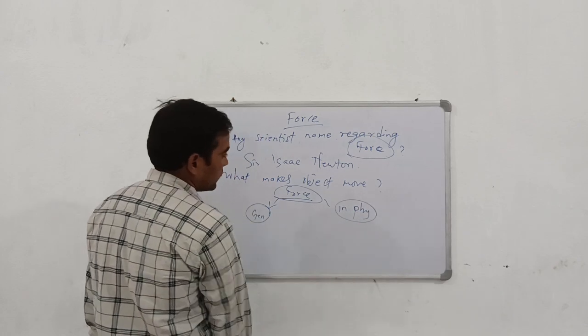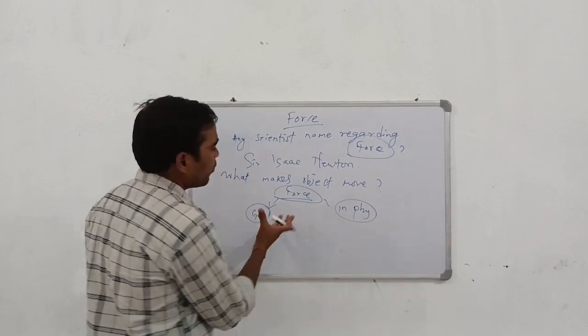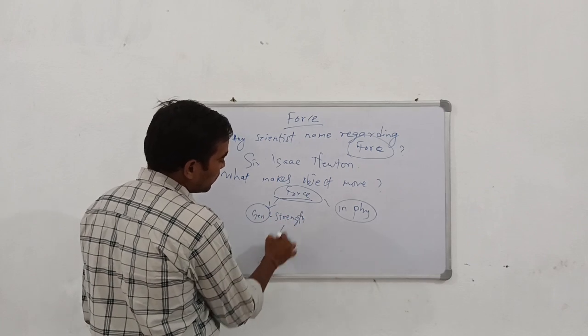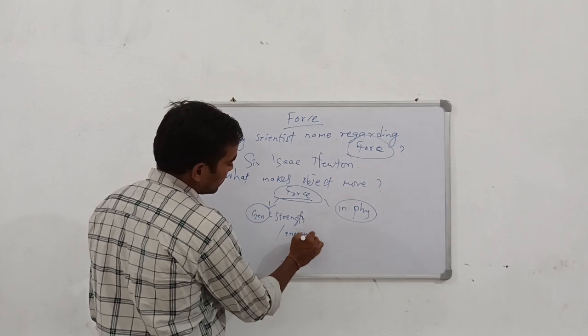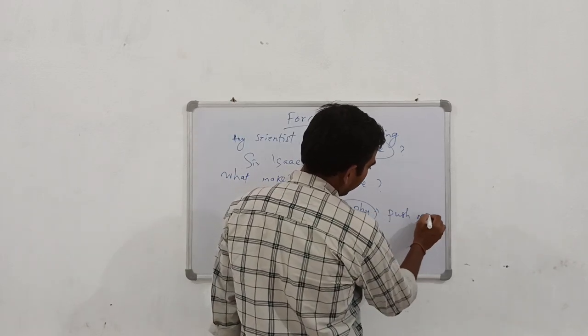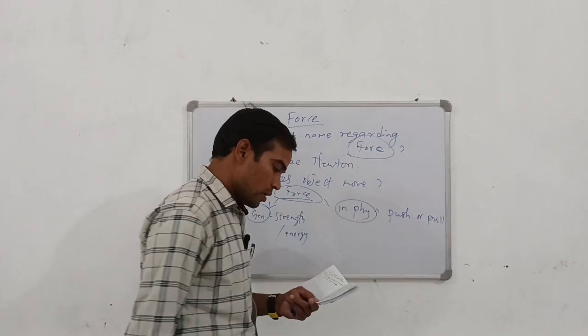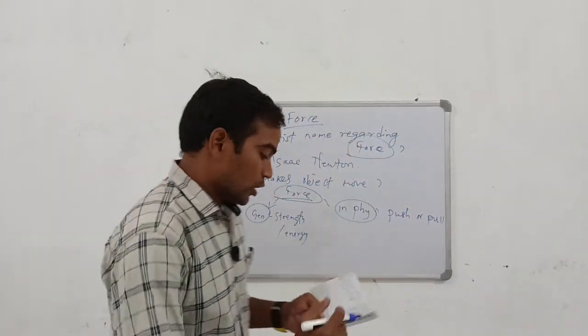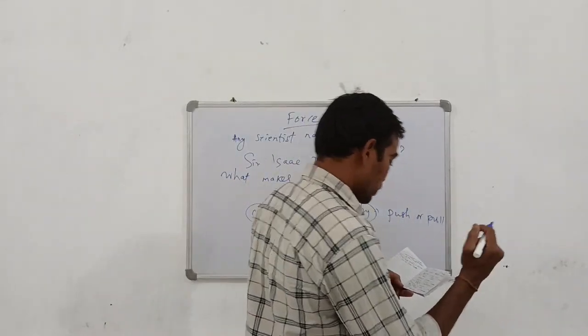Generally it means strength or energy, and in physics it means push or pull on an object with mass, causing the object to change its velocity.